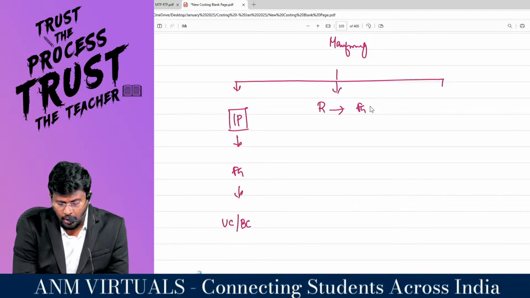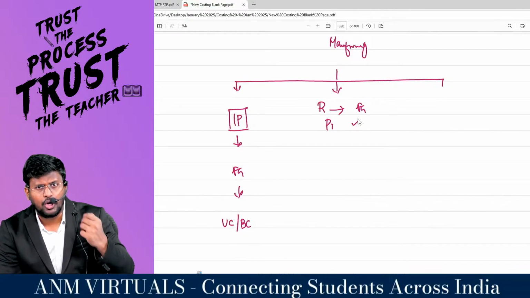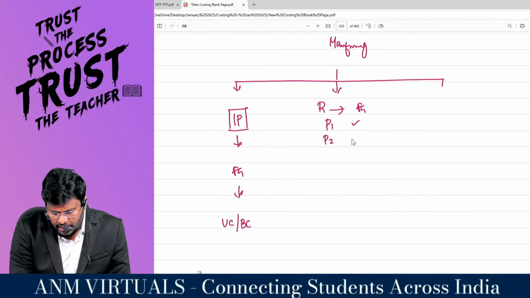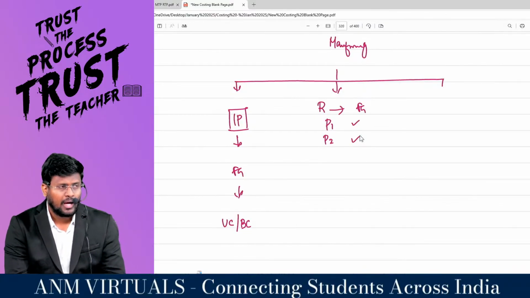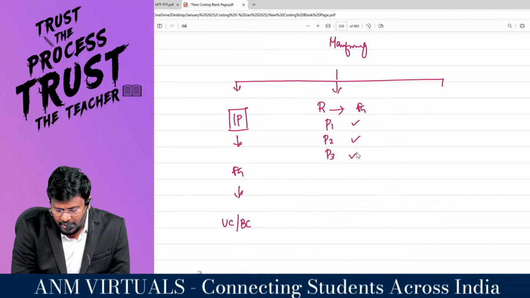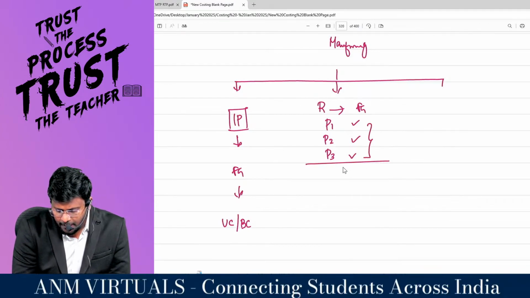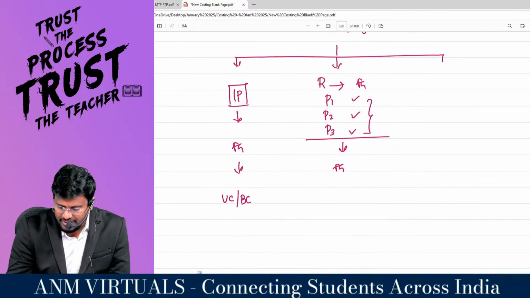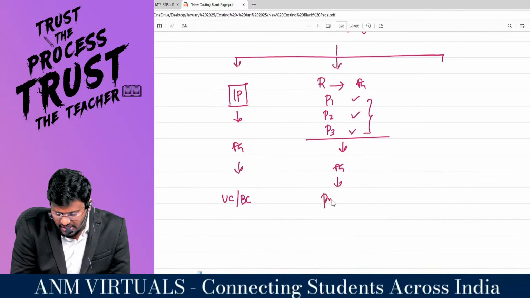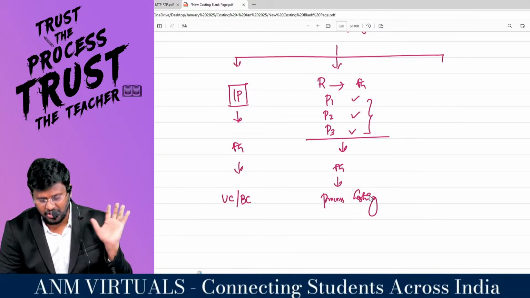Actually, first I will do process number 1. The output of process number 1 will become the input of process number 2. And in process number 2, I will get output that will become the input of process number 3. And finally, this will become finished goods. If that is the case, the subject costing says that you have to follow process costing, not unit costing or batch costing.